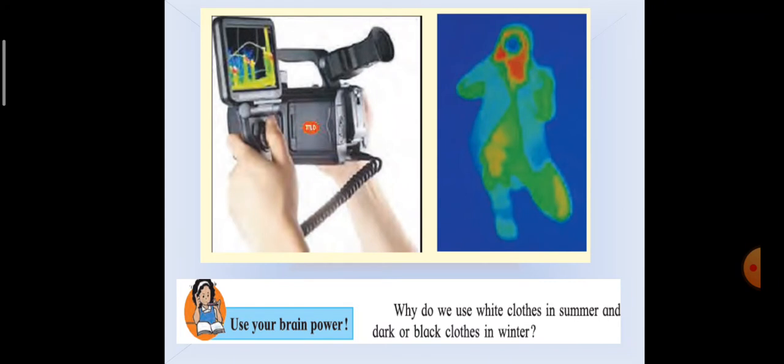Conduction is the process by which heat is transferred in solids from the hotter end to the cold end. If you remember, we had taken up the example of iron, aluminium, and copper rod. So here heat is transferred in solids from hotter end to cooler end. In conduction, transfer of heat takes place through direct contact. It occurs anytime objects at different temperatures are touching each other.